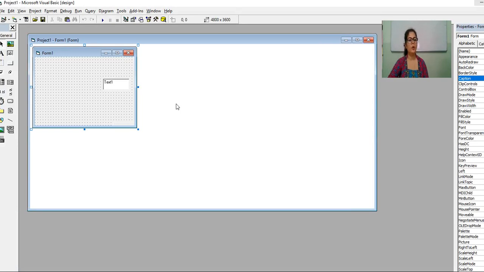And now if you want to make changes in your form, or if you want to do any alteration, first of all you have to stop the execution, otherwise you cannot make changes in your form. For this you have to click on this stop button. This stop button will end the execution. Look at this, this is the end button, this will end the execution, then you can make changes. So this is how you have to do programs in Visual Basic.